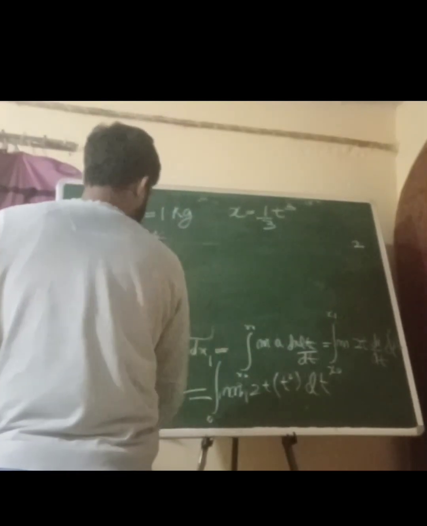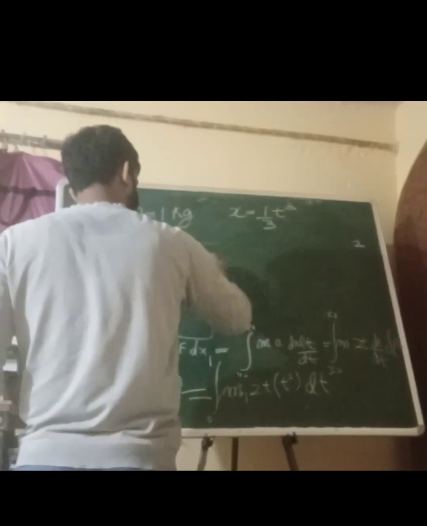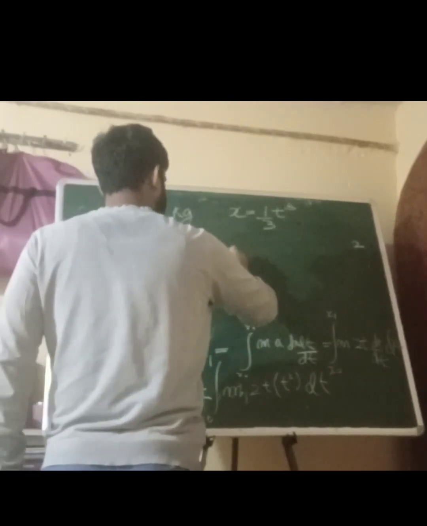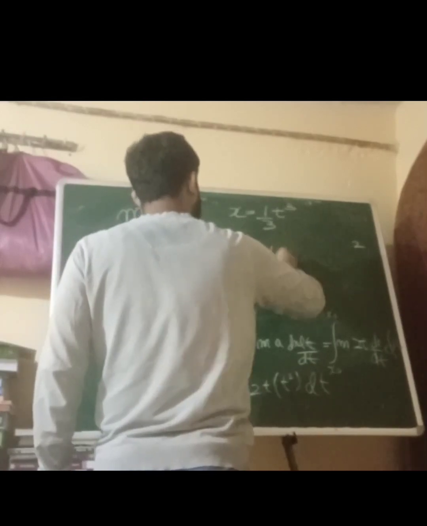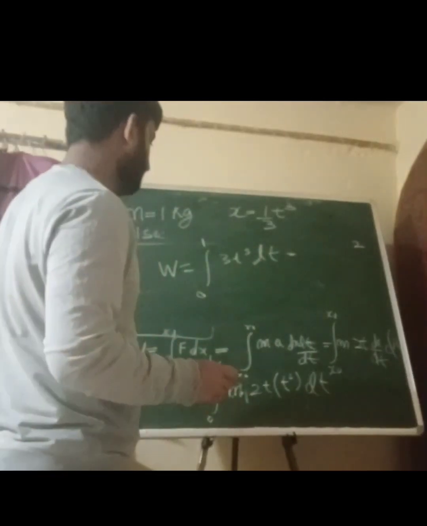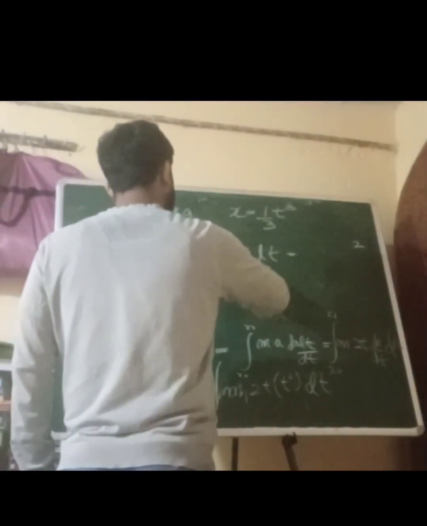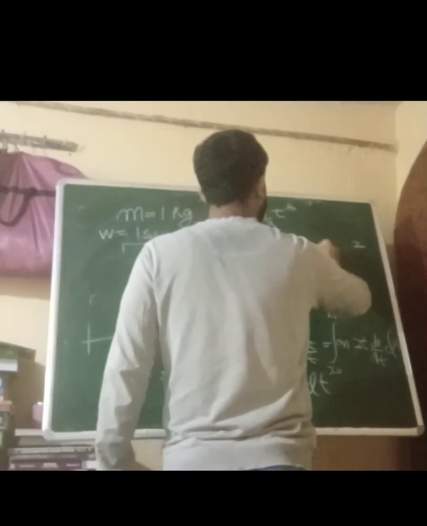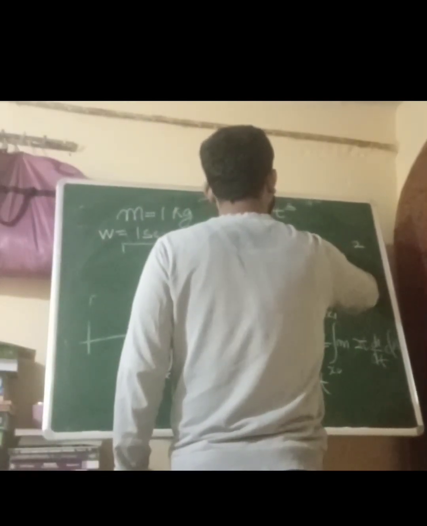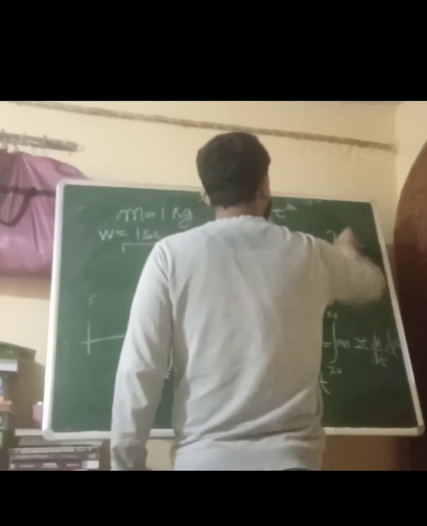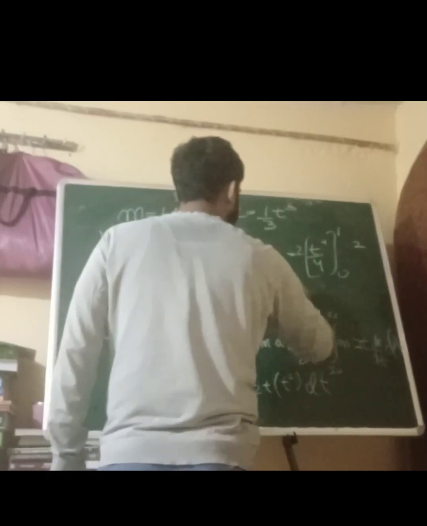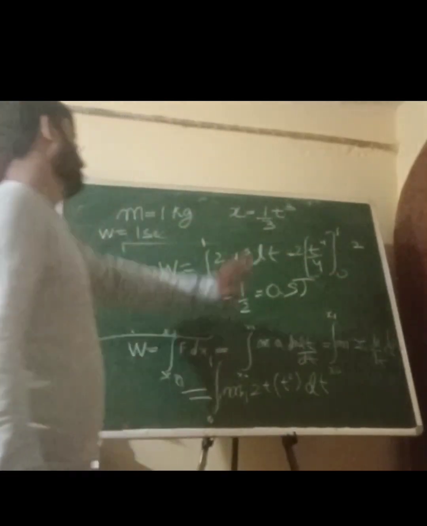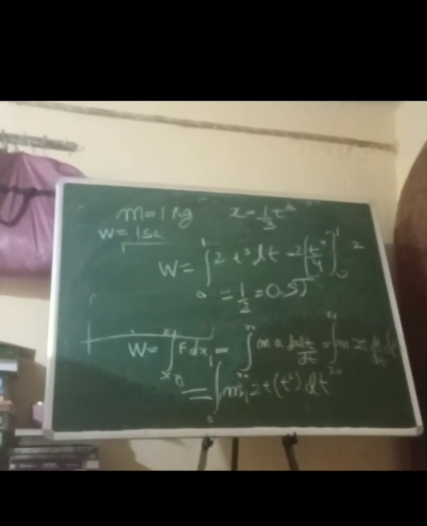Mass is 1 kg, so let me substitute the values. Here is 3t cube divided by dt. So here we get 2t cube, I'm sorry, 2t cube. Here we get t raised to the power 4 divided by 4, here it is 2, putting the limits 1 and 0. So it is 1 by 2 equal to 0.5 joules. So that's the work done in the first second.